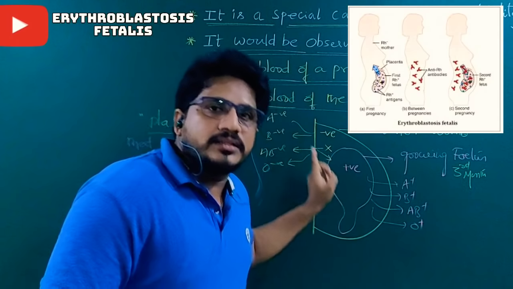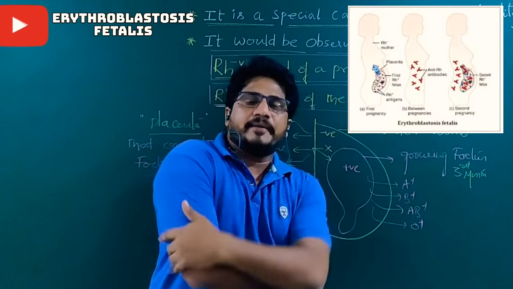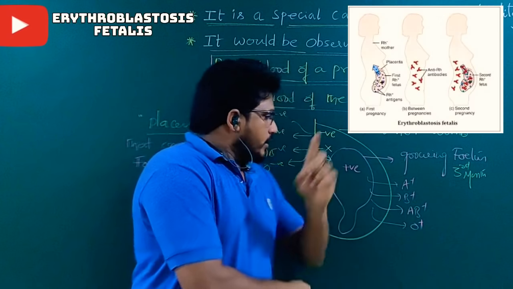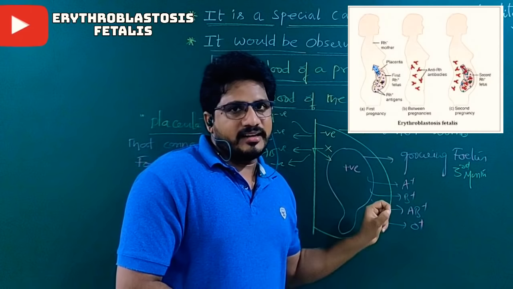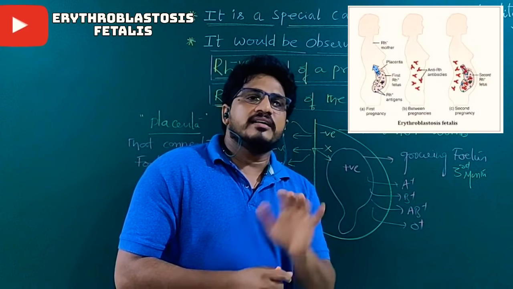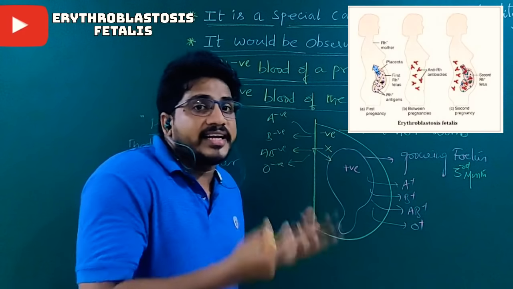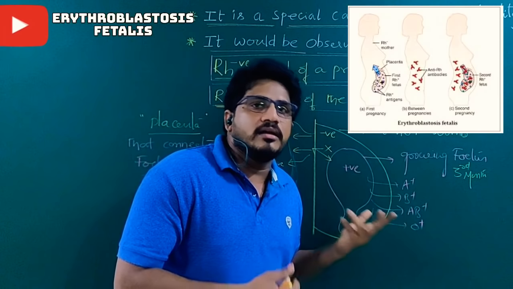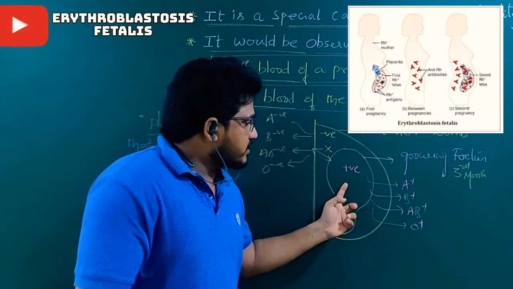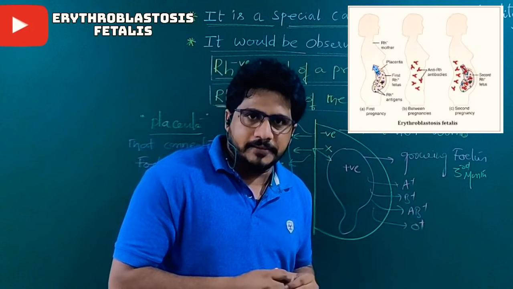Then the first baby will grow and nothing will happen. If the same mother is carrying a second pregnancy, and at that time an Rh positive fetus is there, by the third month of fetal development the antibodies are already developed. Why were these antibodies not there in the first pregnancy? Because the first time, the fetus blood and the mother's blood do not contact.